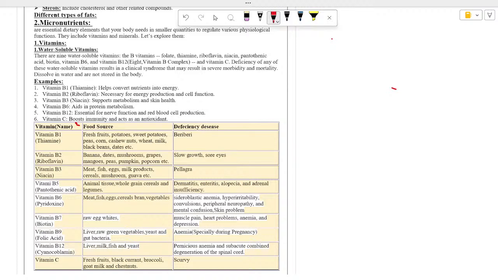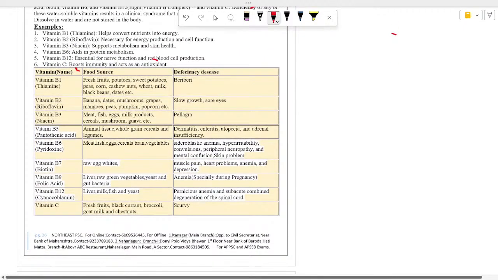So let's see some of the water soluble vitamins. First is vitamin B1. Vitamin B1 is known as thiamine, which helps to convert nutrition into energy. Second is vitamin B2, riboflavin. It is necessary for energy production and cell function. And then vitamin B3, niacin, which supports metabolism and skin health. Then vitamin B6 is known as pyridoxine. Its deficiency causes anemia, hyperirritability, convulsion, peripheral neuropathy.